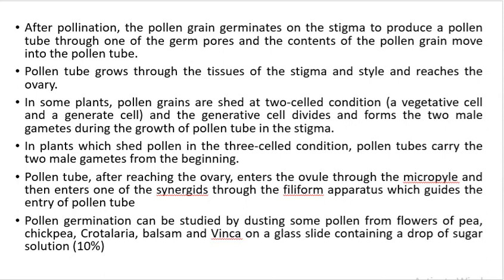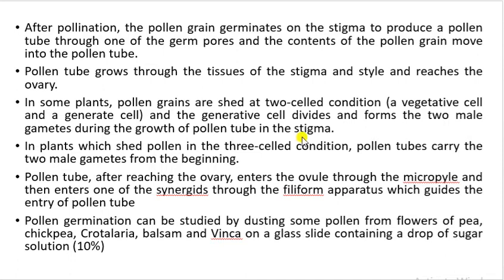Now in some plants, pollen grains are released in the two-cell condition, whereas in some plants the pollen grains are released in the three-cell condition, which we have gone through in an earlier class. So we know that in 60% of the angiosperms, pollens are shed in the two-cell stage, and in the remaining 40% of the angiosperms, pollen grains are released in the three-cell stage. In the two-cell stage there will be one vegetative cell and one generative cell, whereas in the three-cell stage there will be one vegetative cell and two male gametes.